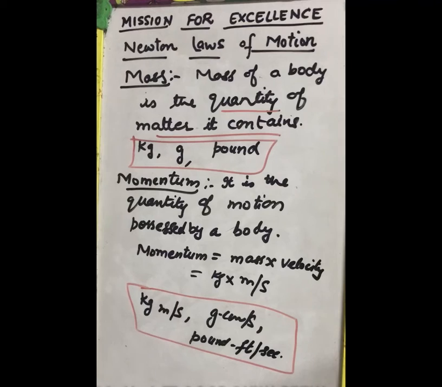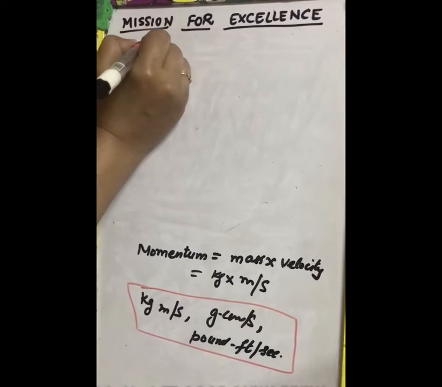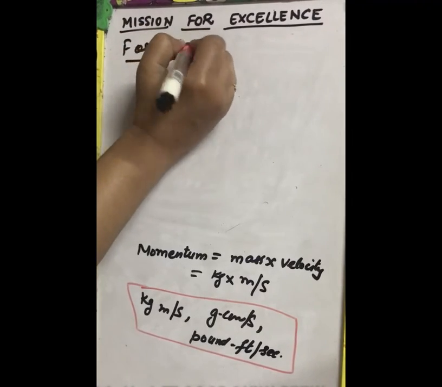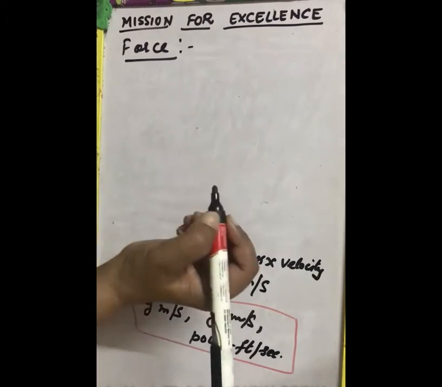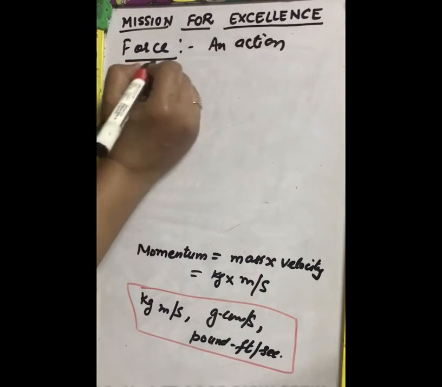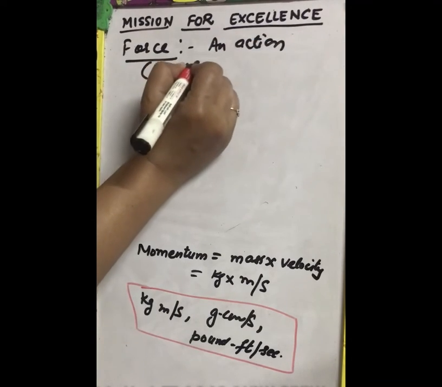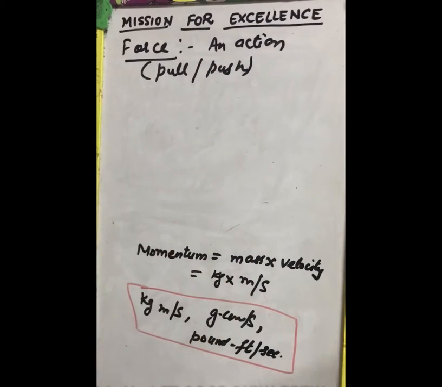The next definition is force. Let us now write force. Force is an action. Action means pull or push. Either it is pull or it is push, which can change the position of the body, or you can say motion of the body.